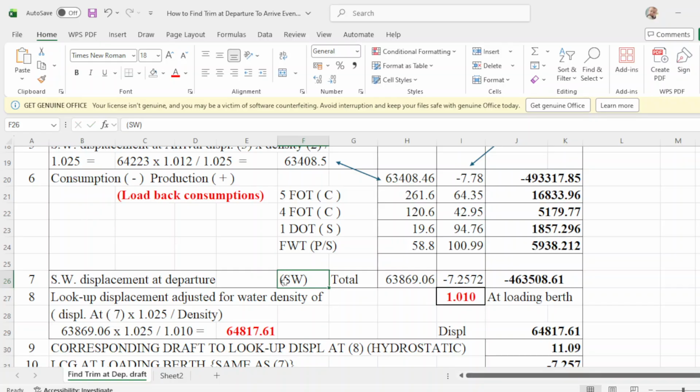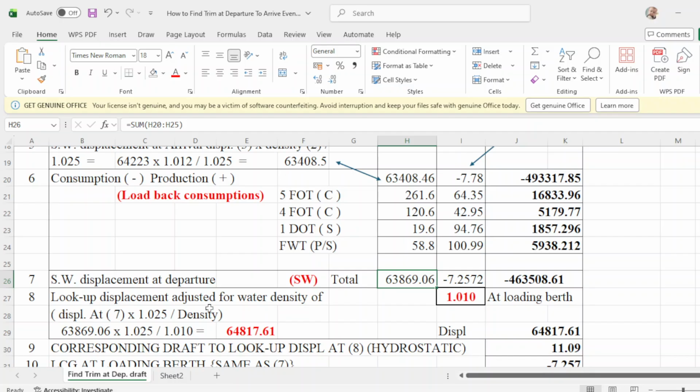Put this in the middle. Then this displacement is salt water. So what will be its displacement with the density of 1.010 at loading berth? Okay, so this is the formula.